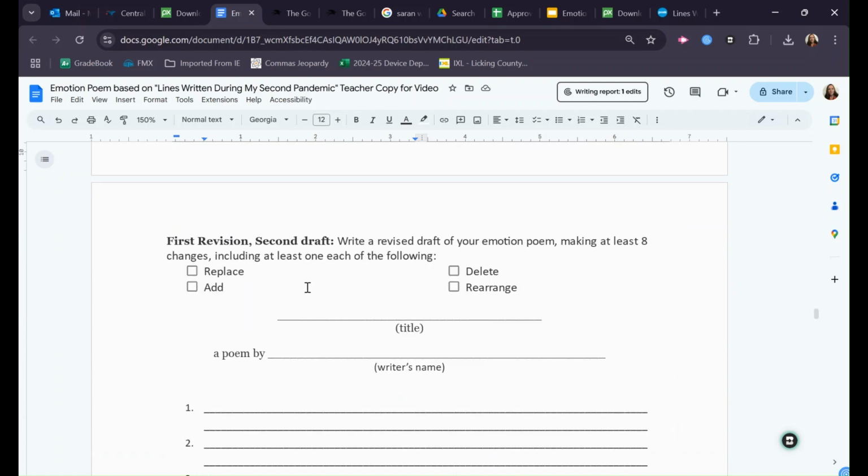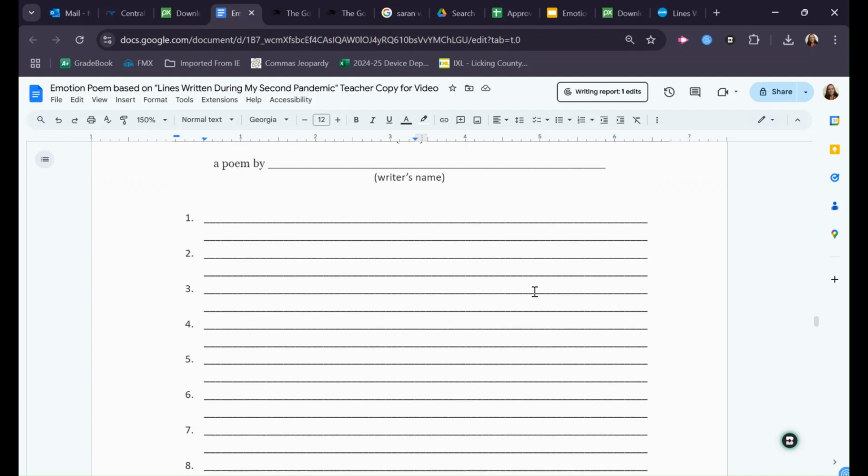So for the first revision, you're going to go through, tinker with what you have, and I expect to see some replacement, some addition, some deletion, some rearranging. Just go line by line and say, do I like this line or can I make it better? Do I like this line? Can I make it better? Do I like this line? Can I make it better?